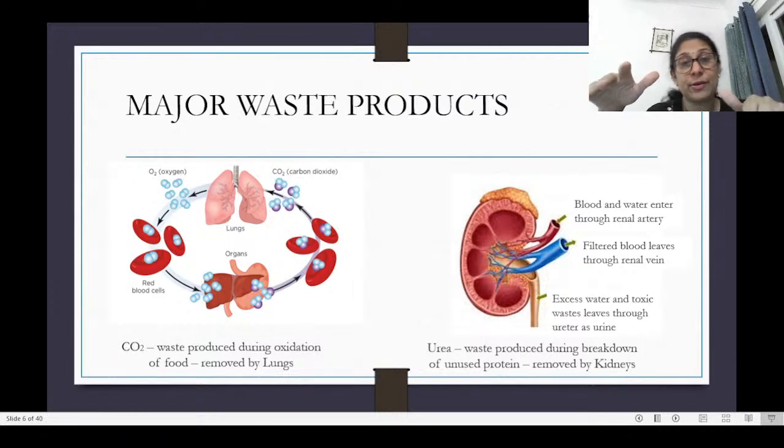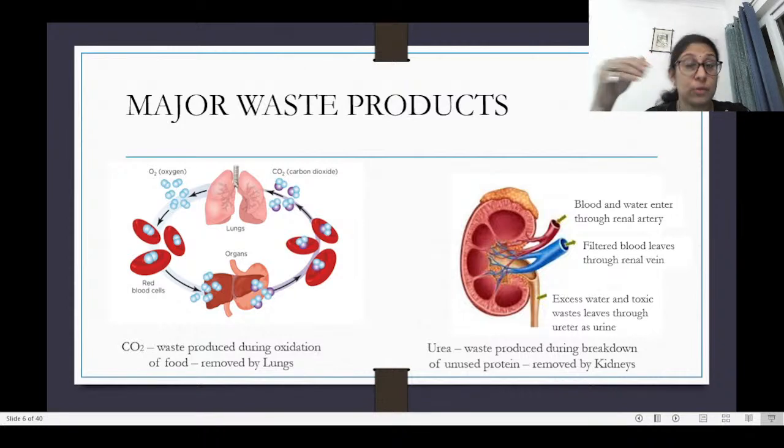The carbon dioxide is excreted by the lungs during the gaseous exchange, and urea, which is a waste product during protein metabolism, and then some unused proteins, etc., are cleared by the kidney, where the urine is formed, and then removed along with the urine. These are the major ones.